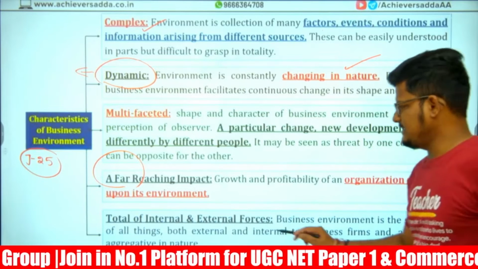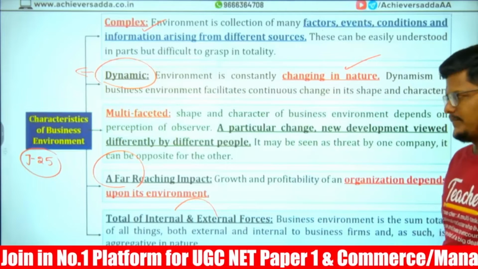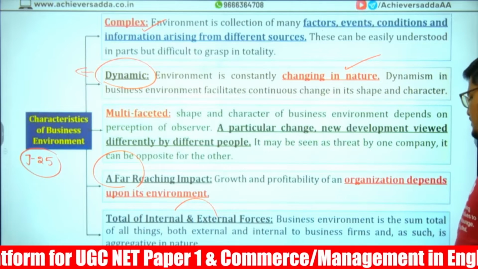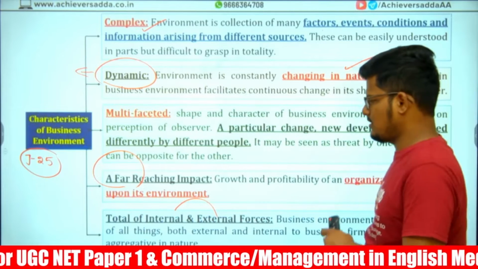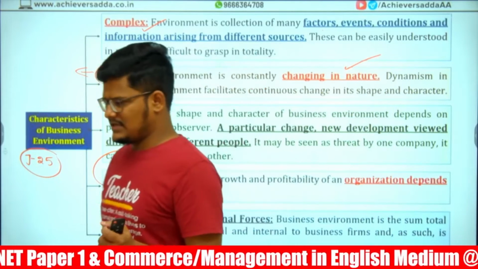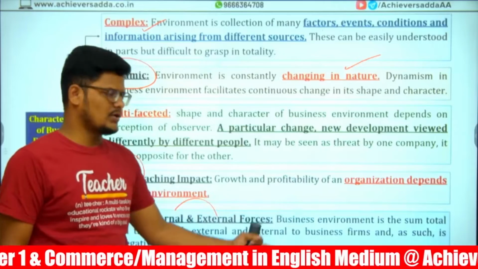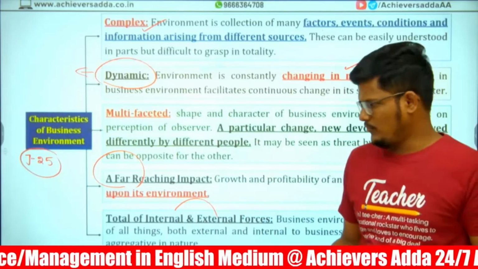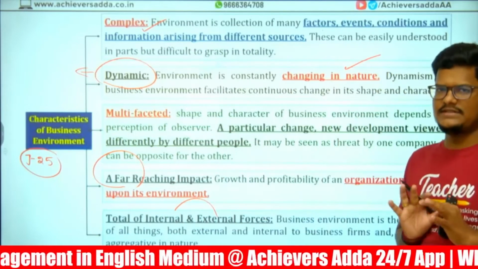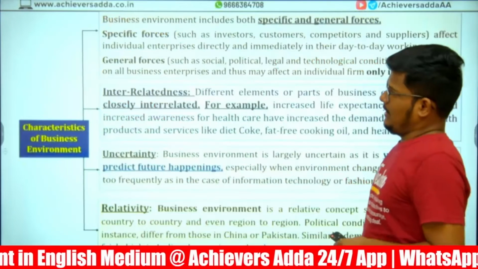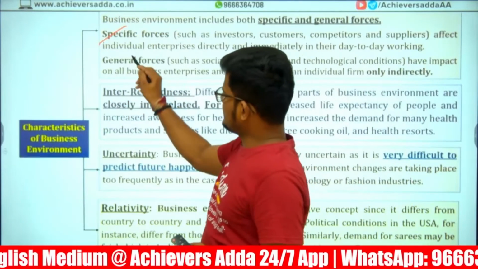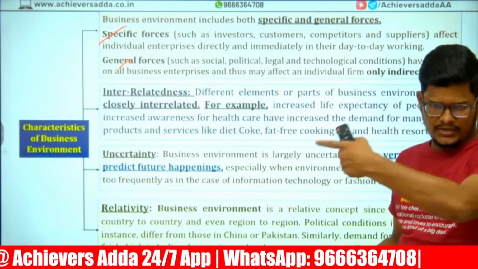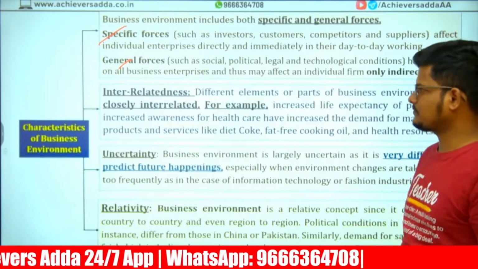Next, total internal and external forces. Business environment is the sum total of all the things, both external and internal. So we have to combine internal factors, external factors, micro factors and macro factors together to form the business environment. The specific forces and general forces, which we call micro and macro, I'll come to that point later within 1 minute.